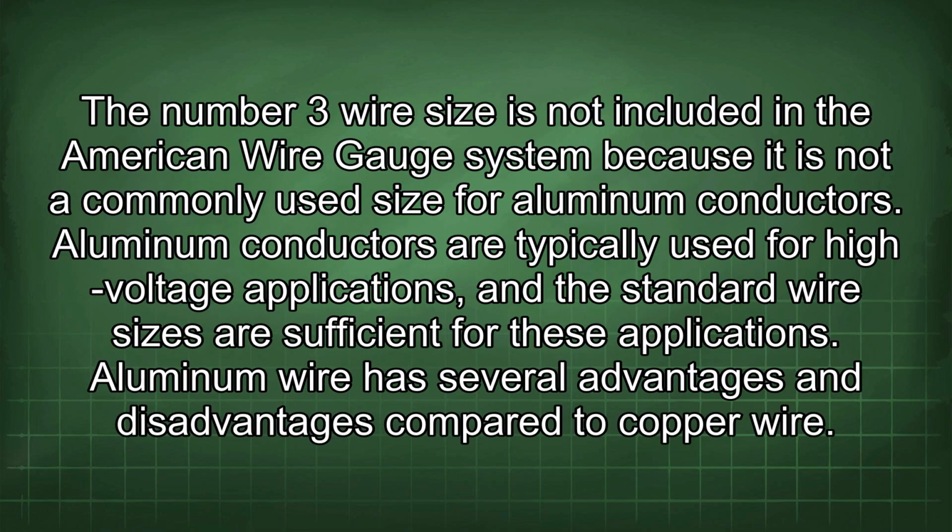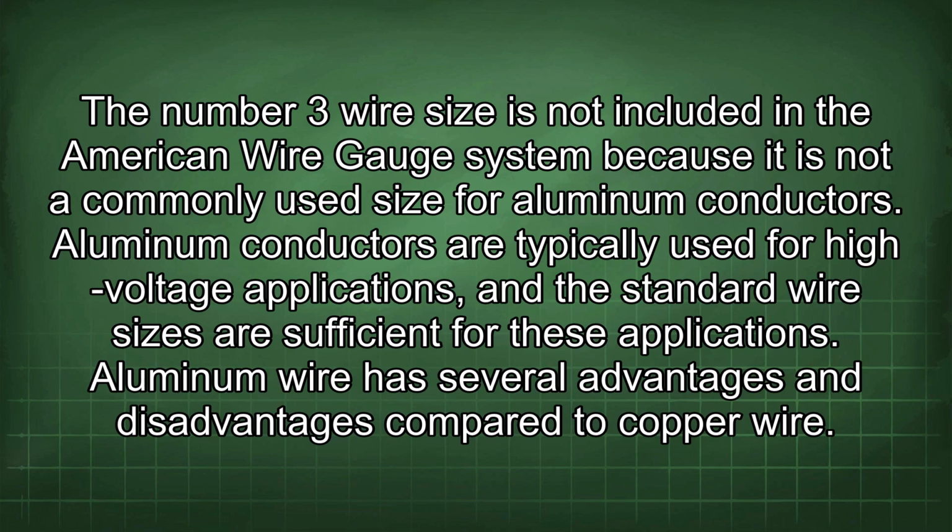The number 3 wire size is not included in the American wire gauge system because it is not a commonly used size for aluminum conductors. Aluminum conductors are typically used for high voltage applications, and the standard wire sizes are sufficient for these applications.